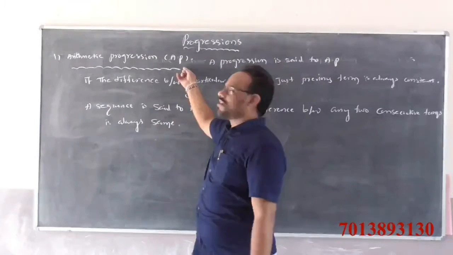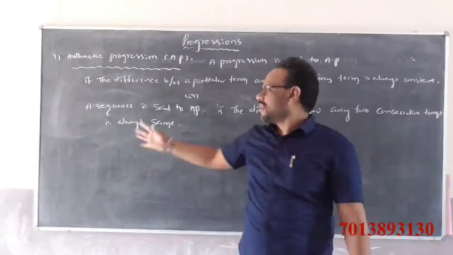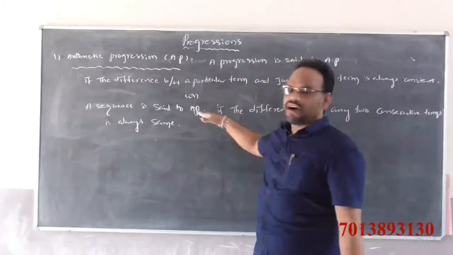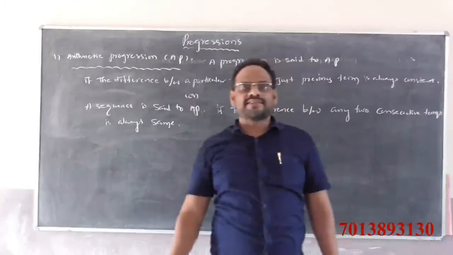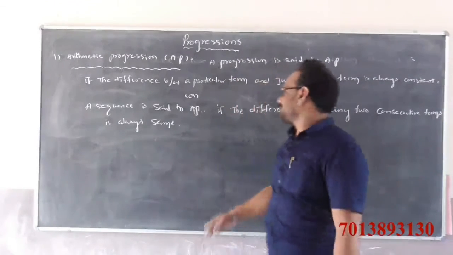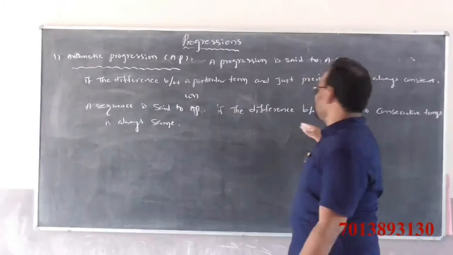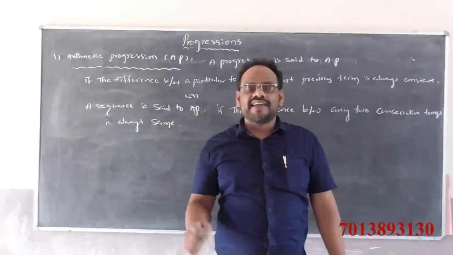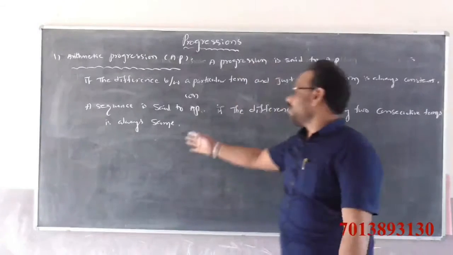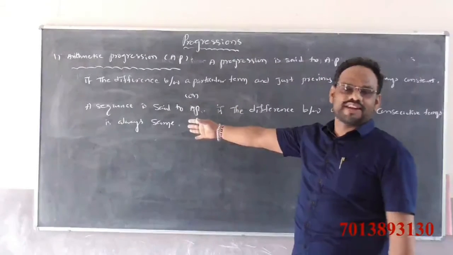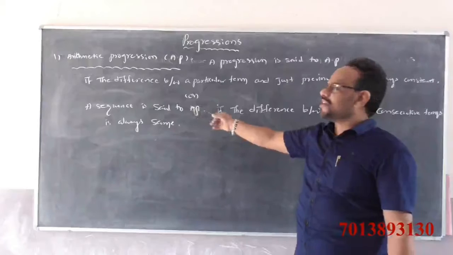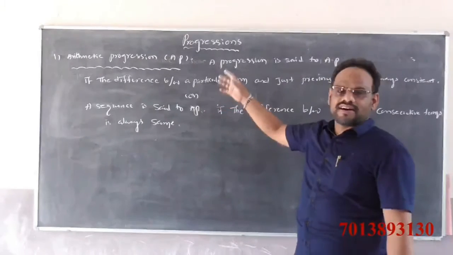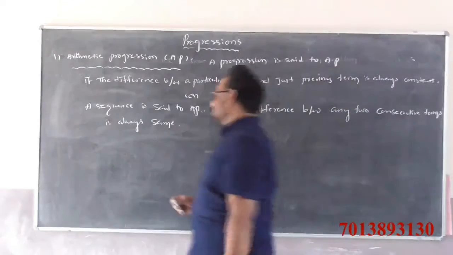Or a sequence is said to be arithmetic progression if the difference between any two consecutive terms is always the same.